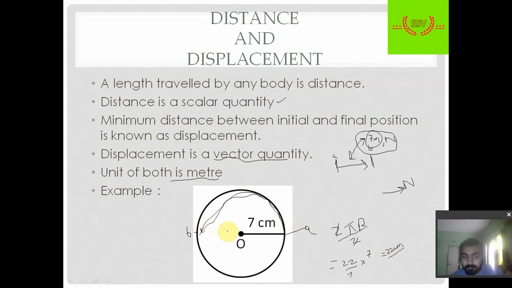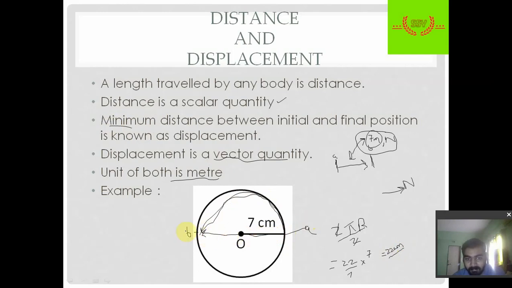Now to differentiate distance from displacement, displacement is the minimum distance, as we have discussed. So rather than going along this path, the body will move along a straight line like this.